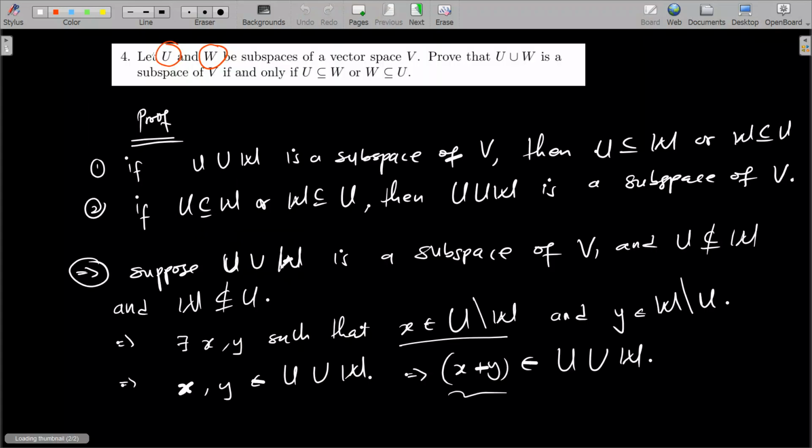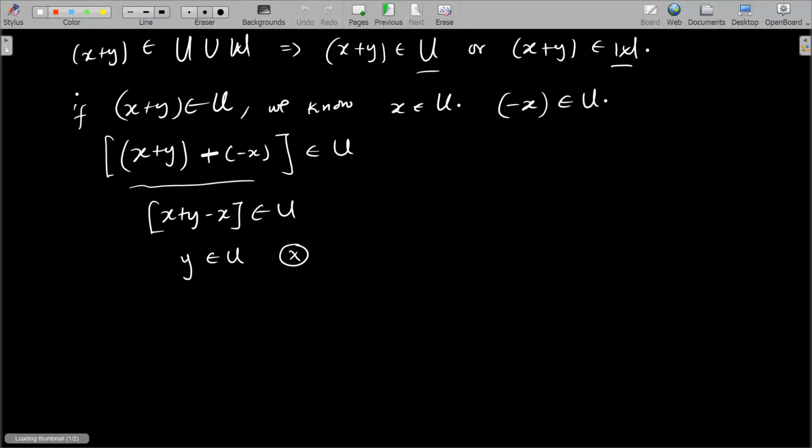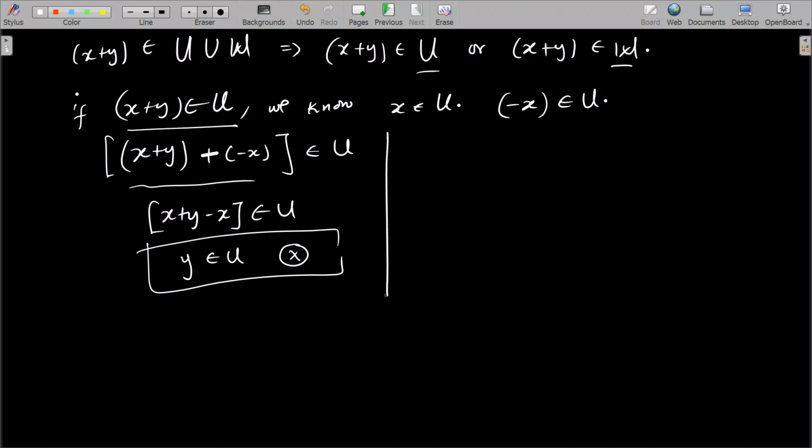Because we mentioned that y belongs to W set minus U. It means that it belongs to W but does not belong to U. And here we've gotten that if x plus y is in U, then y should also be in U, which will contradict our statement earlier. So it means that x plus y is not actually in U. Okay, because it can be in U or can be in W.